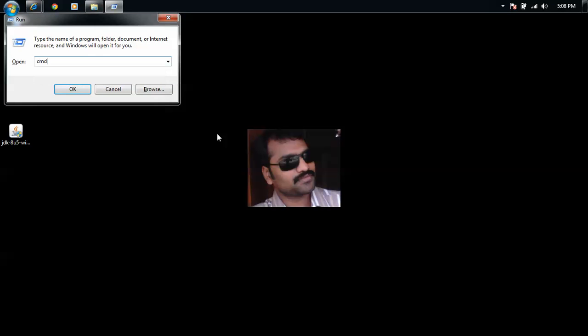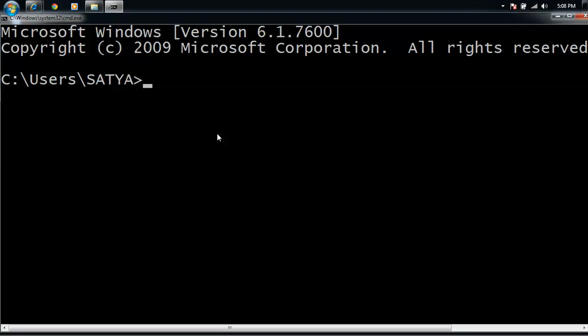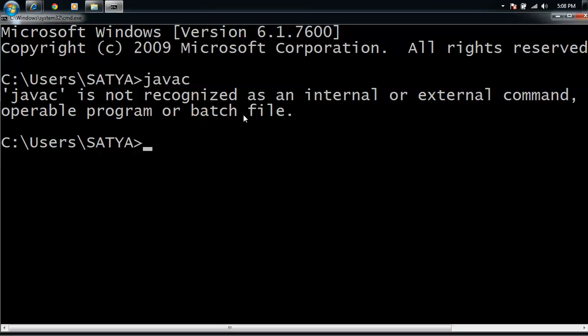Now let me try to verify the commands java and javac. Javac, the compiler. Javac is not recognized as an internal or external command, operable program or batch file. Why is it not working? We have already installed. Because javac is an exe file stored in the JDK bin directory.